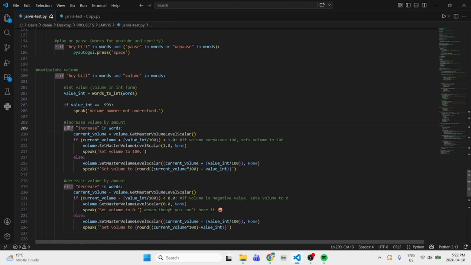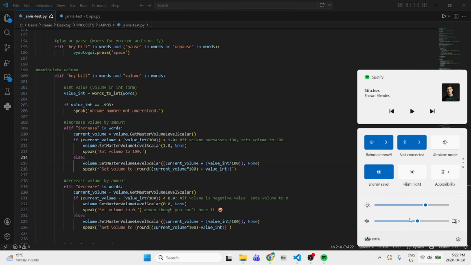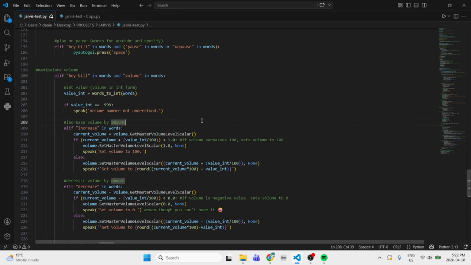For these ones, elif increase in words. So current volume, so basically this one here, it just fetches the current volume. So let's just say my current volume right now is 58, right? And I said, hey Bill, increase the volume by 20. Okay, so it should be 78. So the current volume is 58.